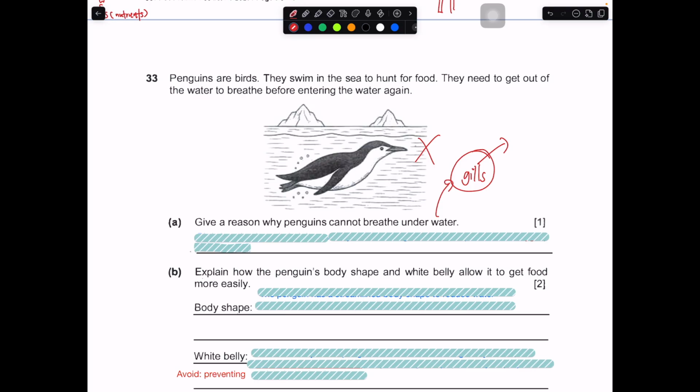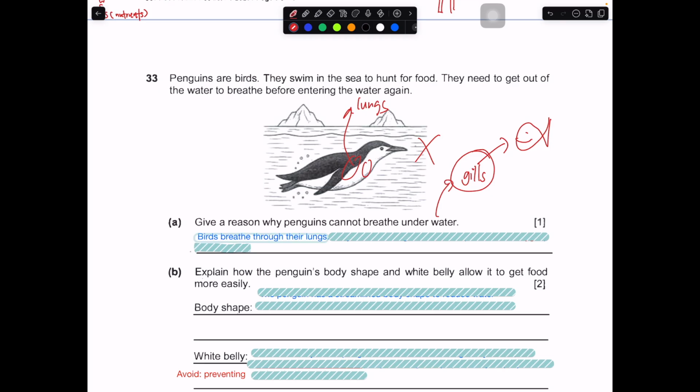Which group of animals have gills? Only fish. Fish have gills for them to be able to take in dissolved oxygen in the water. In this case, you can just briefly say that birds actually have lungs. They have lungs, so that's why they have to come out of the water to be able to breathe.